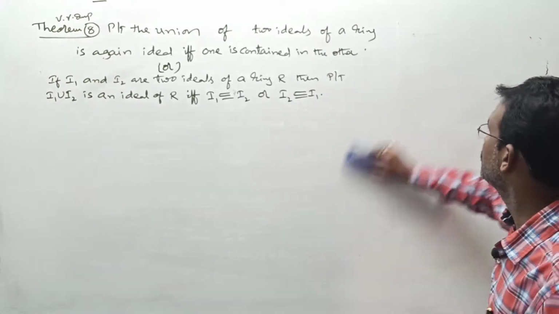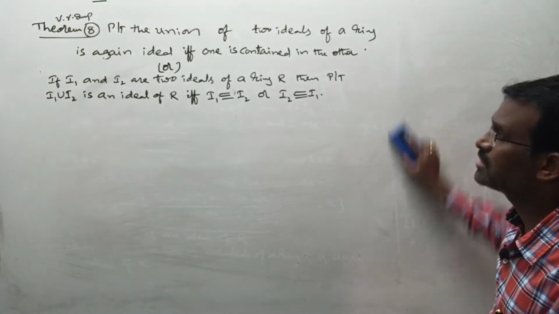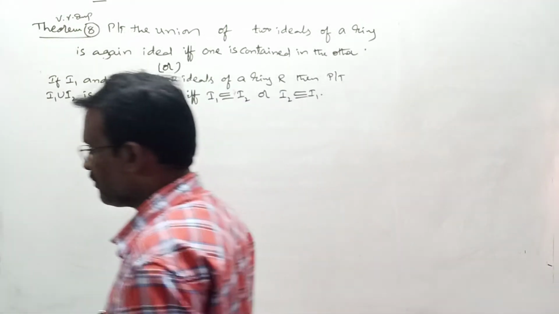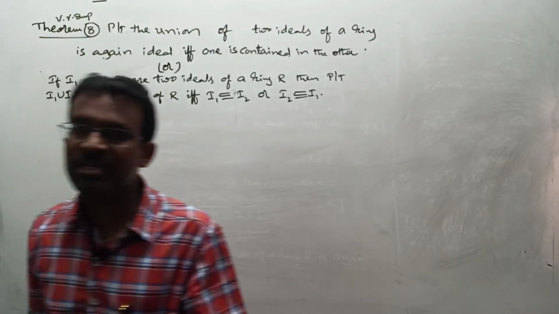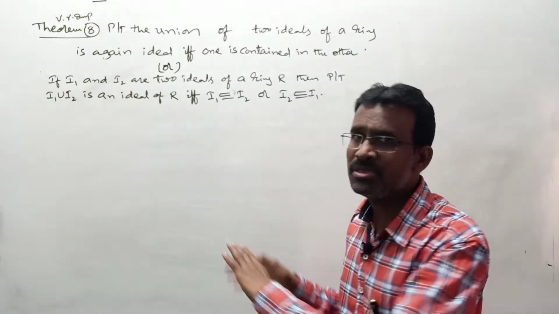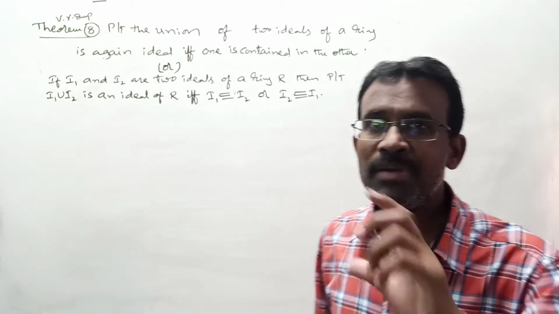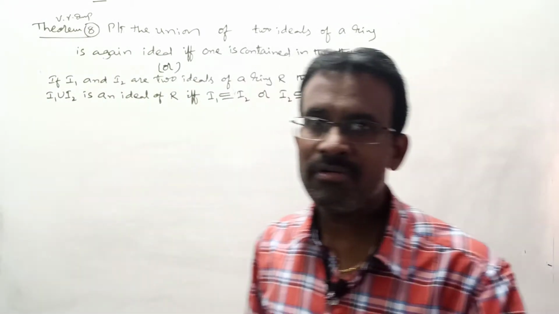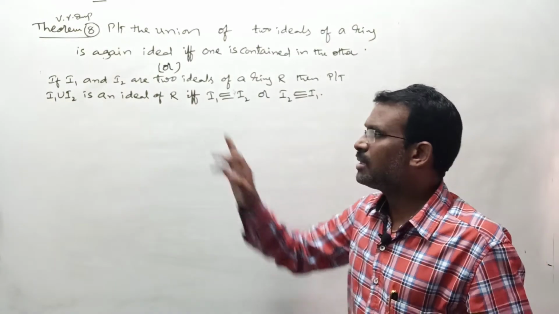Word replacement only, but the proof is the same as for subring, right? The union of two subrings is again a subring if and only if one is contained in the other. Same proof here, you just have to do word replacement. Replace subring with what? Ideal, right? I think the statement is completely clear to you.